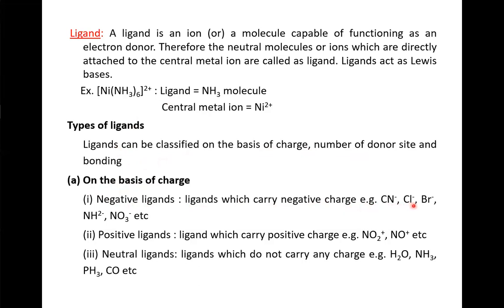Example, Cl-, Br-, etc. Second, positive ligands: ligands which carry a positive charge. Example, NO2+, NO+, etc. Neutral ligands: ligands which do not carry any charge. Example, H2O, NH3, PH3, carbon monoxide, etc.